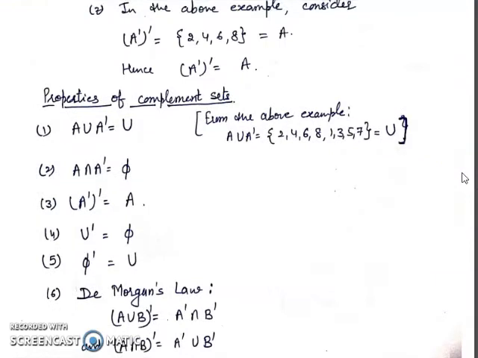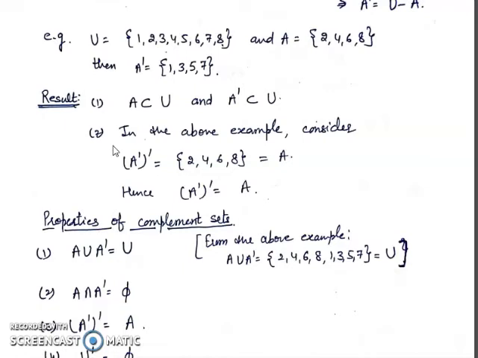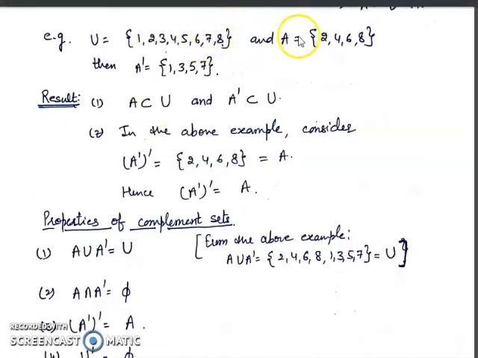Now we take the properties of the complement of the set A. A union A complement. In the example, take A union A complement: 1, 2, 3, 4, 5, 6, 7, 8.